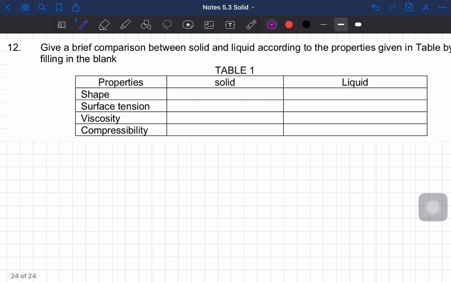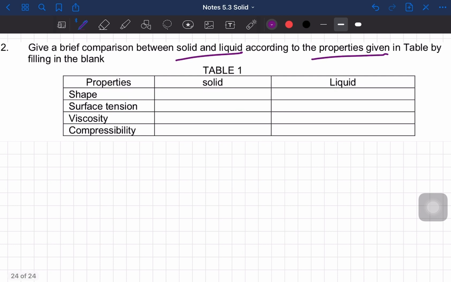So last question, we have question number 12, where it says give a brief comparison between solid and liquid according to the properties given in the table by filling in the blank. So solid in terms of shape has a fixed shape. However, liquid does not have a fixed shape. The shape follows the shape of the container.